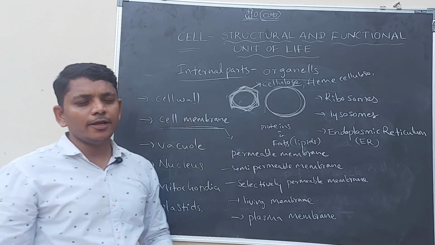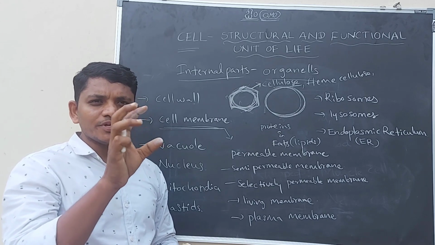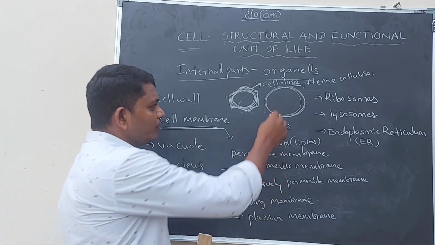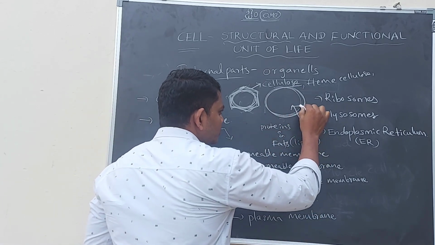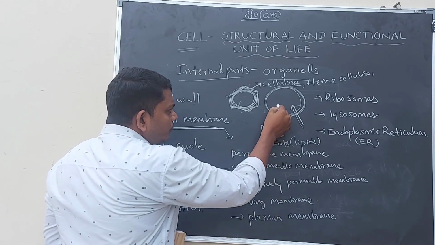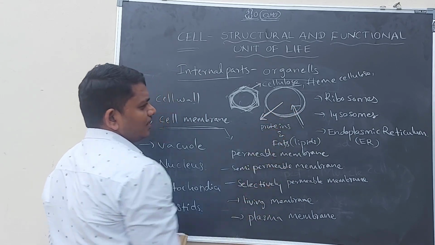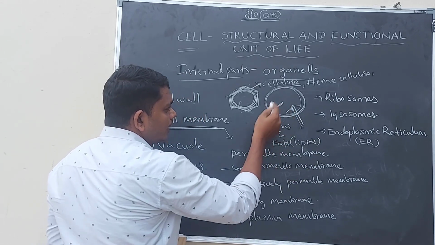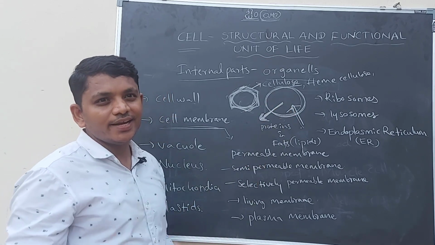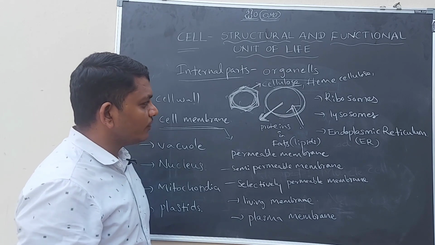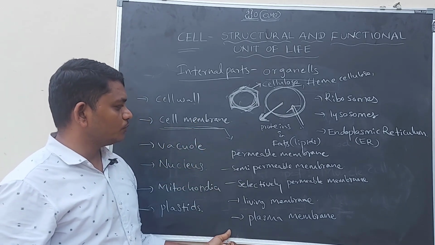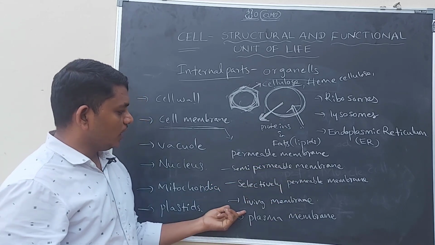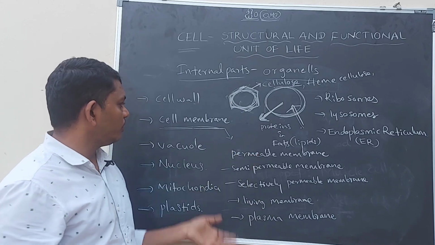The cell membrane usually allows some type of substances into the cell and out of the cell. For example, it allows certain substances into the cell, and it will get rid of some materials from the cell. It allows some materials and sends out only some materials selectively. So that is why the cell membrane has different names: permeable membrane, semi-permeable membrane, selectively permeable membrane, living membrane, and plasma membrane. These are names for the cell membrane.